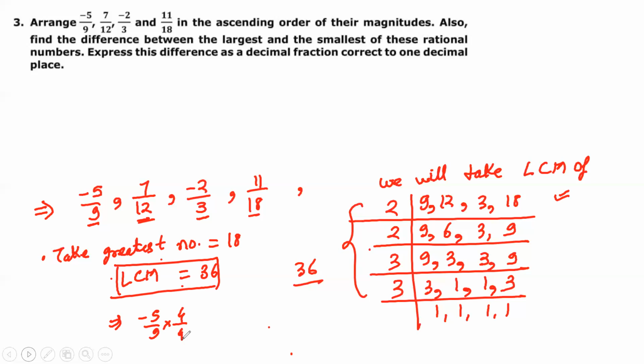I will multiply by 4, I will divide by 4. So it will be this one. Second number will be 7/12 into 3/3, -2/3 into 3, sorry, it will be 12/12, and last one will be 11/18 into 2/2. Okay, please write it down.